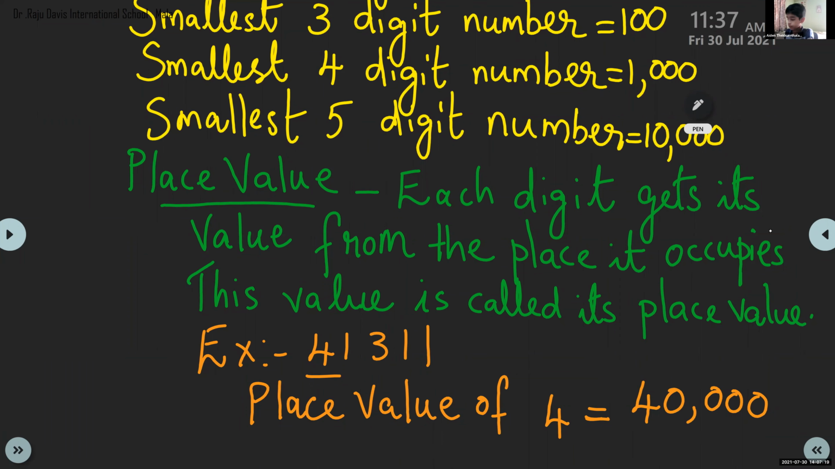Okay. Next, children, we have to write face value. Have you finished place value? Yes, ma'am. Finished. Okay, you can write. Next one we are going to write is face value. And what is face value? Face value of a number is the number itself.